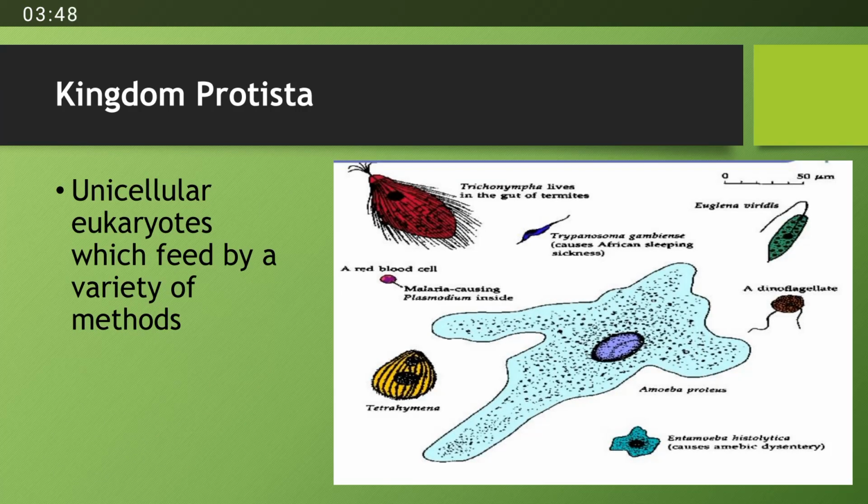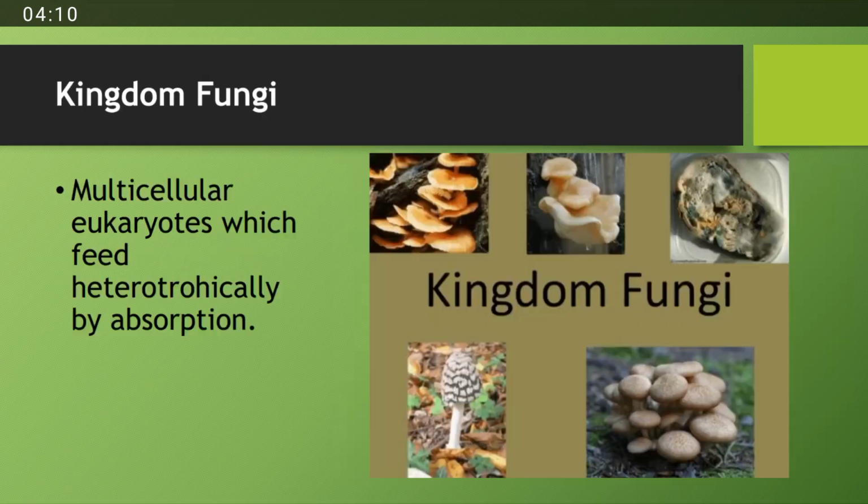Both kingdoms have the same variety of feeding methods, like absorption or ingestion, but the difference is prokaryote versus unicellular eukaryote. Prokaryotes were placed in kingdom Monera and unicellular eukaryotes in kingdom Protista.